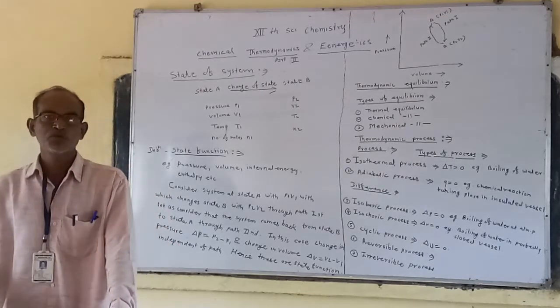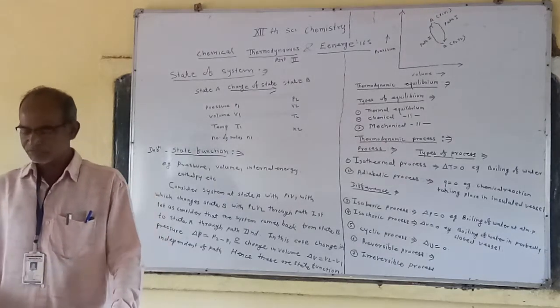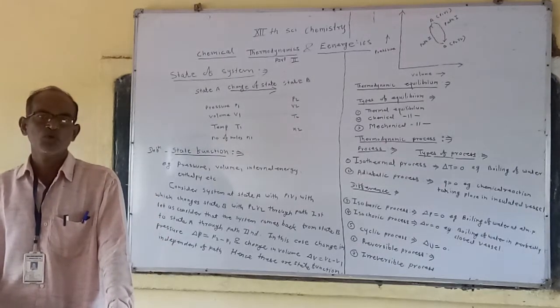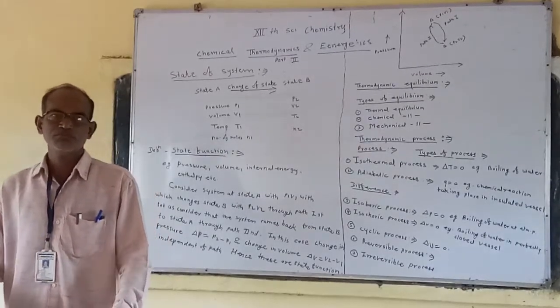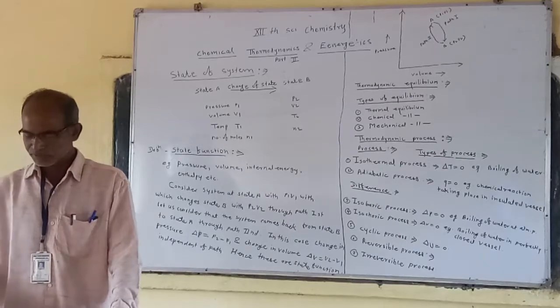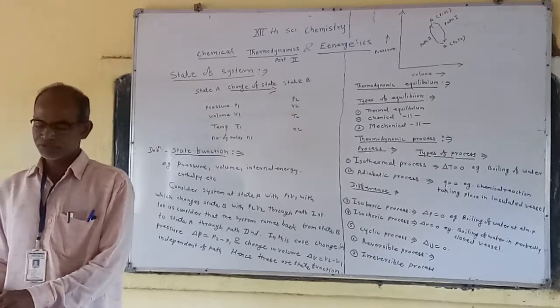Again, we discussed different types of system. In that, open system, closed system, isolated system, and their examples.